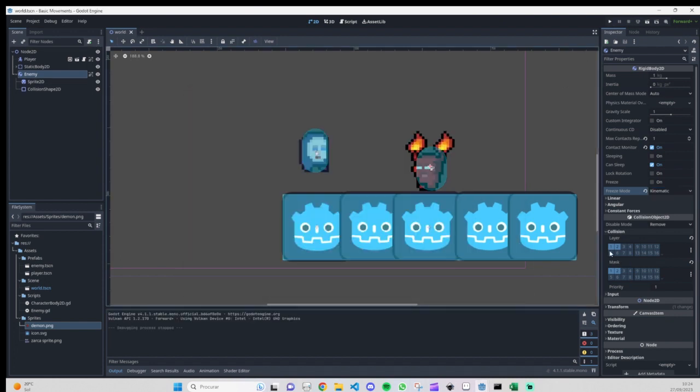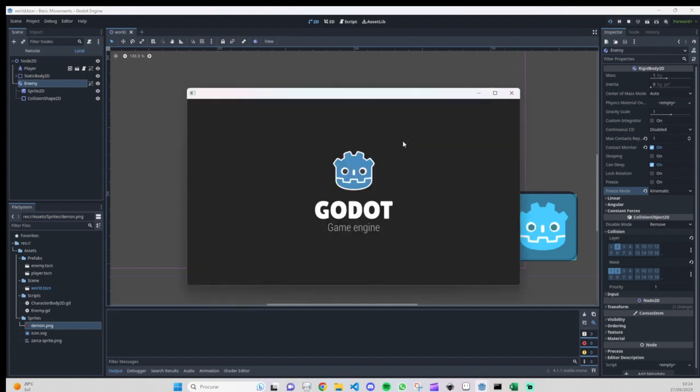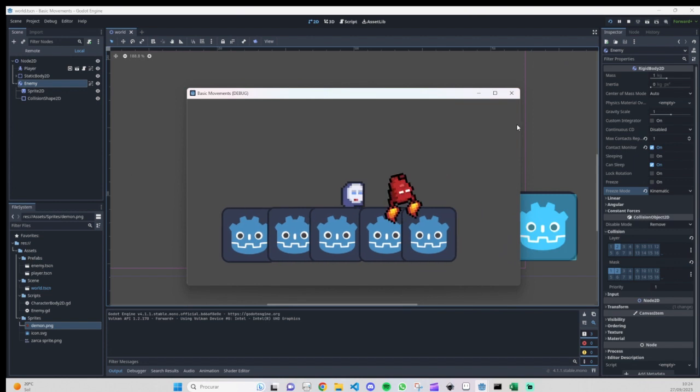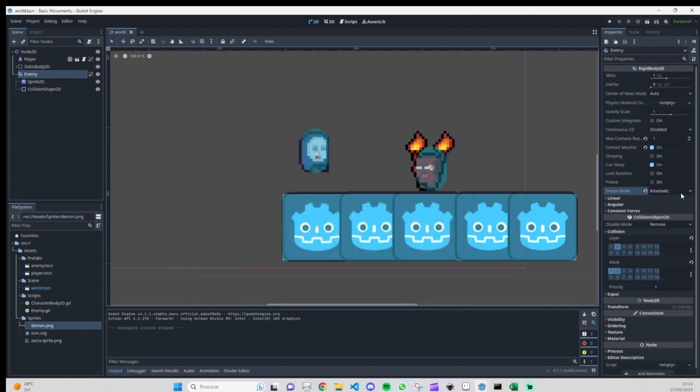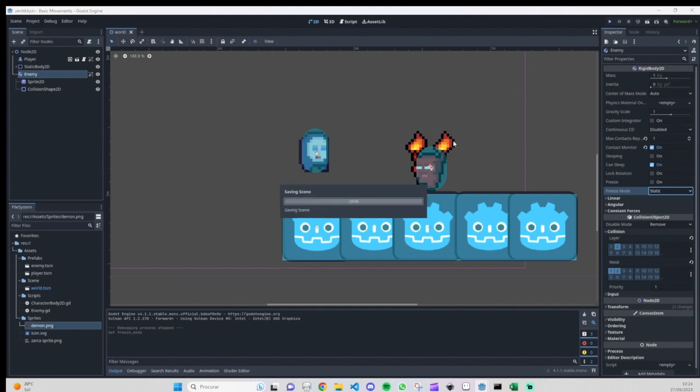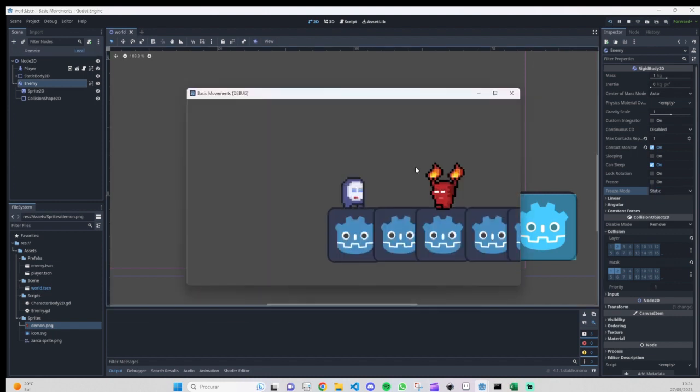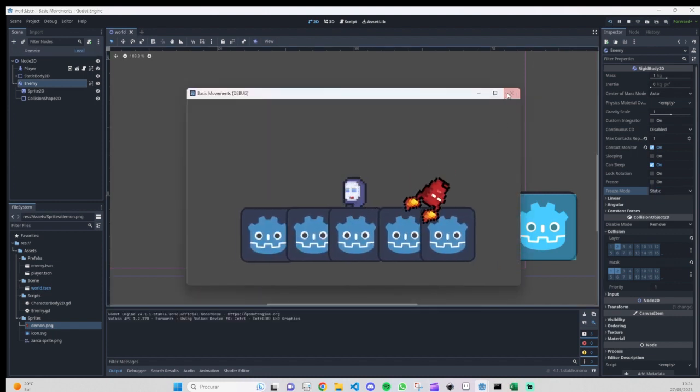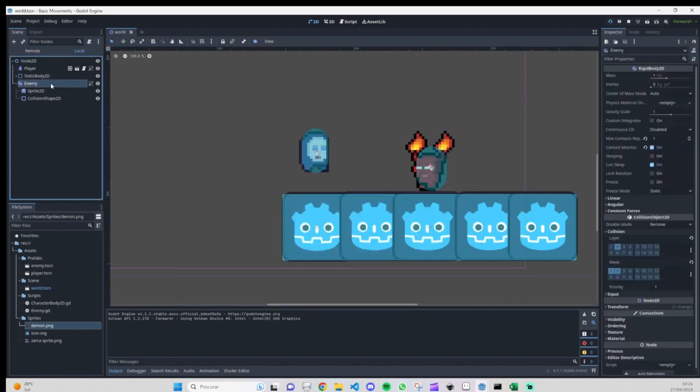Okay, not working. Will be layer 2 if I'm not wrong. Yeah, okay. Whoa. Let me just put this again on static and just see, and I will explain to you guys what I've done. So basically, to work with CharacterBody and RigidBody2D, they must be on different layers.